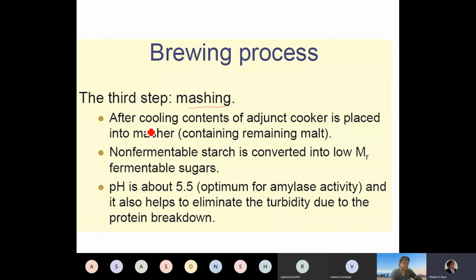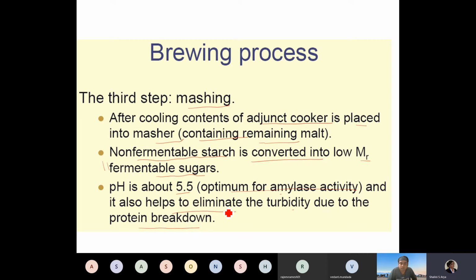The third step is mashing. After cooling, the content of the adjunct cooker is placed into the masher, in which the remaining malt is added. The non-fermentable starch is converted into low molecular weight fermentable sugar. This is a very important process. pH is again around 5.5, again optimum for amylase activity. We are not adding all the malt, we are slowly adding the malt, and here again amylases act upon the starch, and it also helps to eliminate the turbidity which is caused due to the protein breakdown.